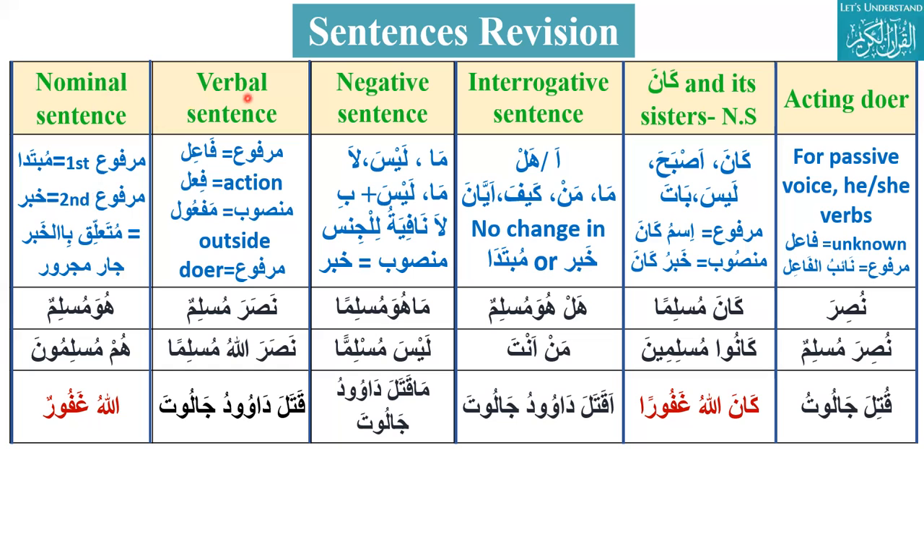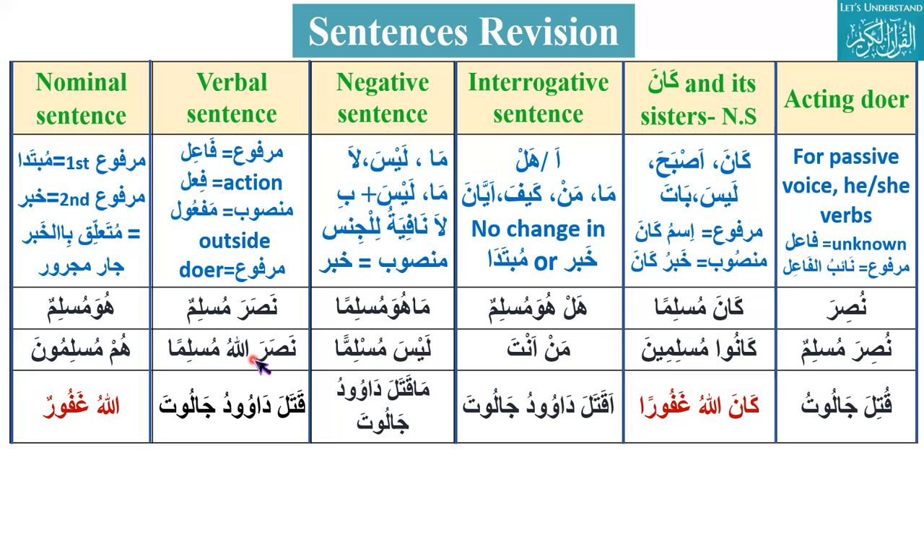Second thing, then we have a verbal sentence. Verbal sentences start with the verb or fi'l, in which we have a fa'il, which is marfu. Fi'l is the action, and the fa'il is the outside doer as well. So for example, Nasara Muslimun, the first example. Nasara is a verb, so he helped, but he is the inside doer. So we look for the outside doer, which is always present in the verbal sentence. Then Muslimun is the outside doer. So Muslim helped.